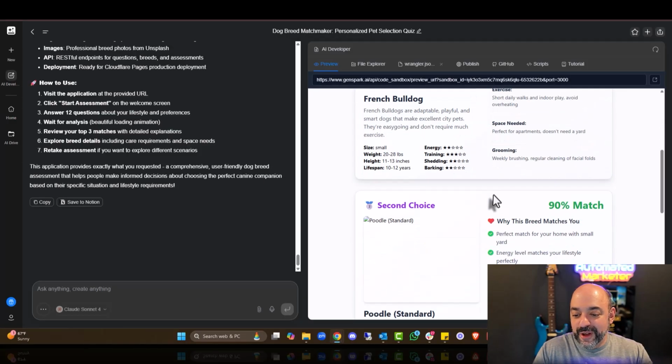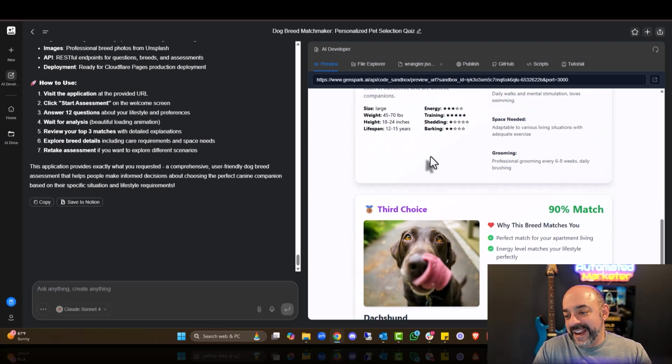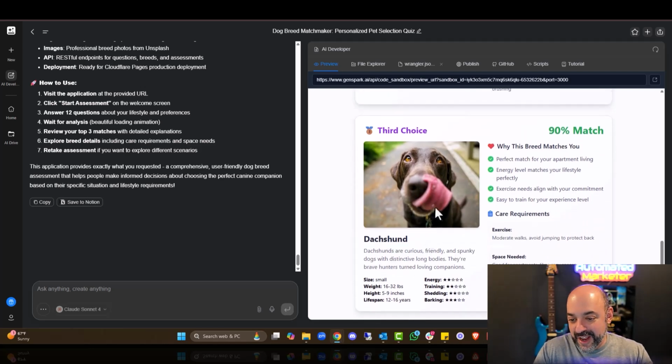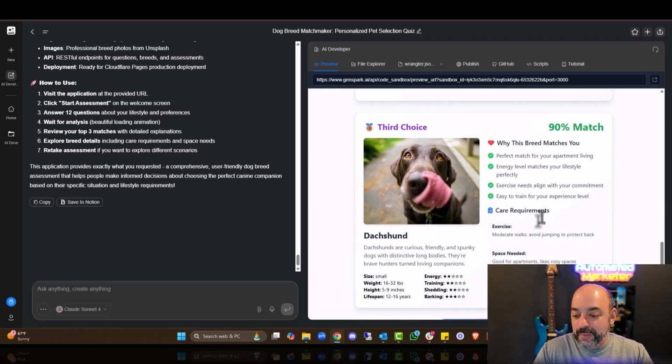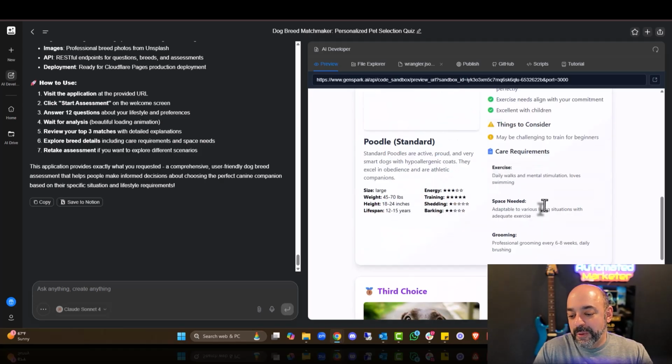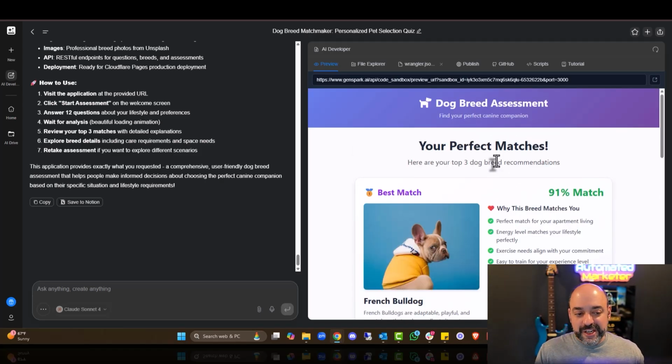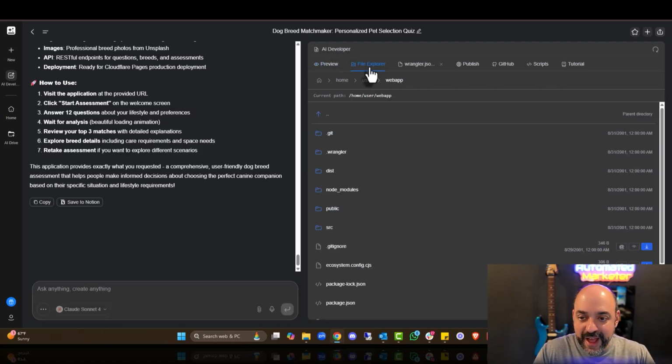Awesome. A French bulldog. Why this breed? Second choices. Now, again, and the third choice, a Dutch Hound. It sort of looks like a Dutch Hound, but probably all of these are in here, and it came up with a little thing in here. Again, just an example. You can automatically see the files created for it.